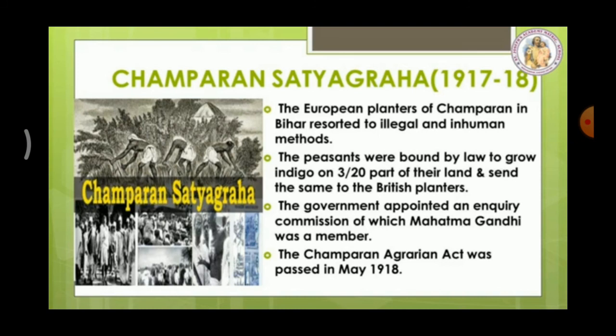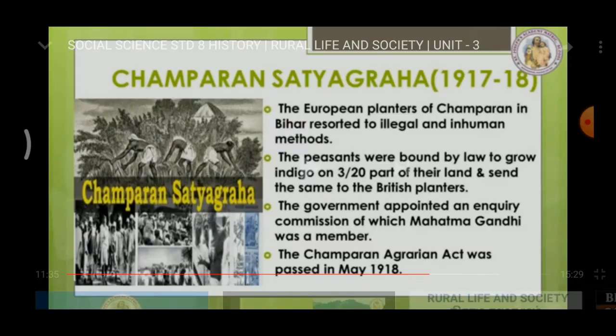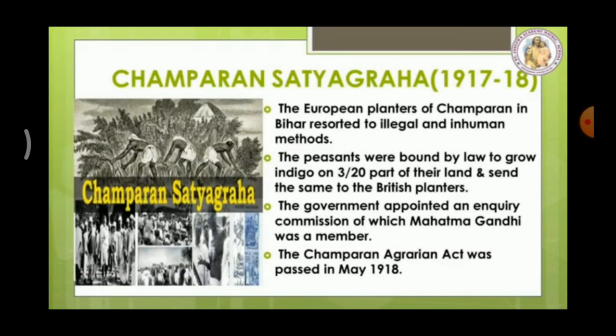The peasants were bound by law to grow indigo on 3/20 part of their land and send the same to the British planters at prices fixed by them. So people must give 3 out of 20 parts to the British. Mahatma Gandhi took up their cause. The government appointed an inquiry commission of which Mahatma Gandhi was a member. The grievances of the peasants were inquired and ultimately the Champaran Agrarian Act was passed in May 1918. After that, one act was passed. What was the name of the act? Champaran Agrarian Act, in the year 1918.